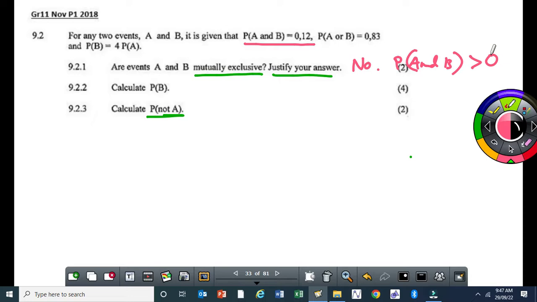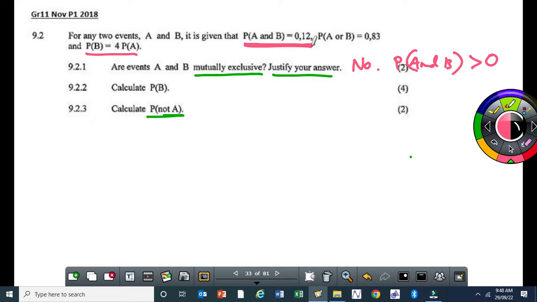So you might have to use these two, and that will complicate things for this question. So it's just better to use this equation. The probability of A and B is equal to 0.12, which means it's greater than 0. Therefore, the two events are not mutually exclusive. If they were mutually exclusive, then the probability of A and B was supposed to be 0. Are you following?